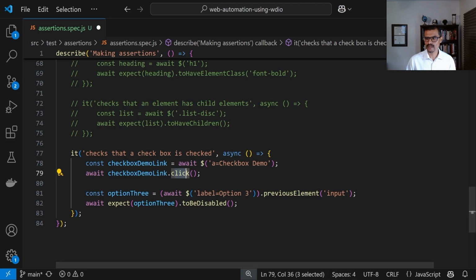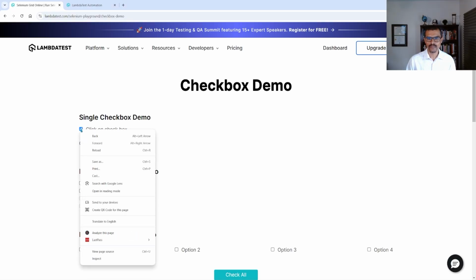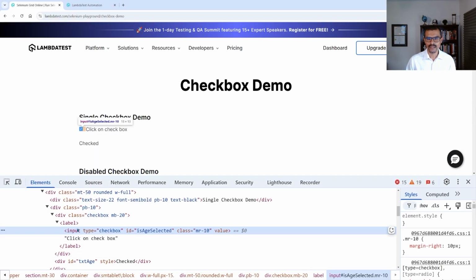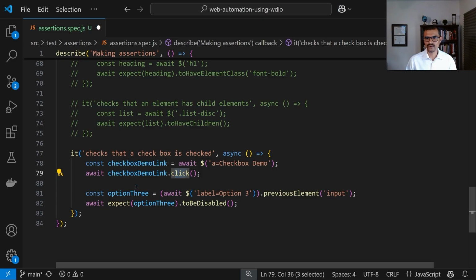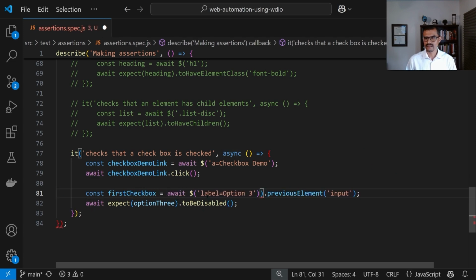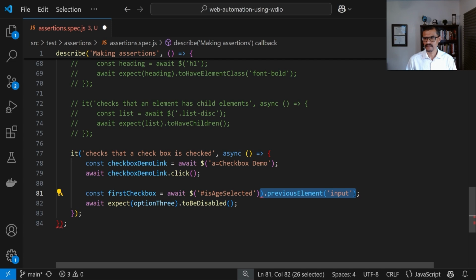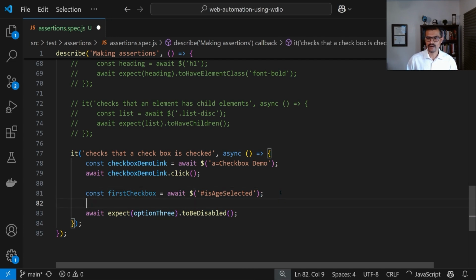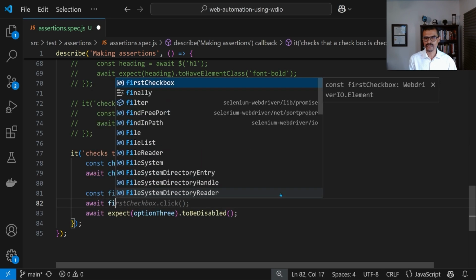All right, so let me go back to the page. This first checkbox over here, I'm going to inspect this one. And we can see that this is input and it has an ID, right? Is age selected. So we're going to use this ID right here. All right, so here I'm going to say constant first checkbox. And I'm going to say here await, and this is going to be an ID like this. Once we locate that checkbox, we're going to say await, and we'll say first checkbox dot click.